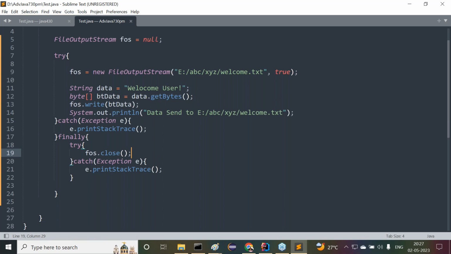Is that clear? Now let me compile and execute this. What value did we provide, sir? True value. Now onwards, forget about data. Whether it is performing an append operation or a replacement operation, that's not our concentration here. Our concentration is how we migrate from the throws keyword to try catch finally. That we have to understand. Let me compile and execute this program here.